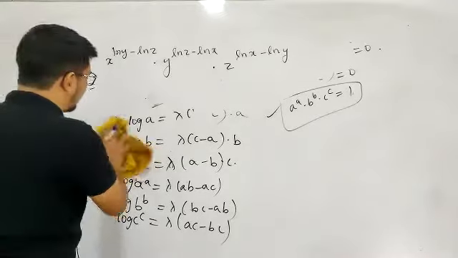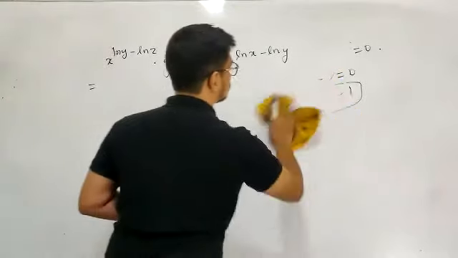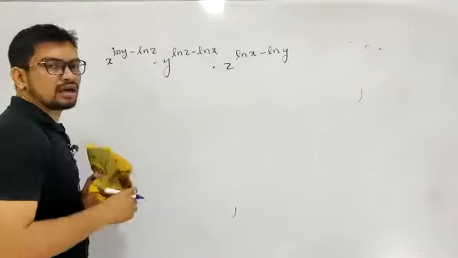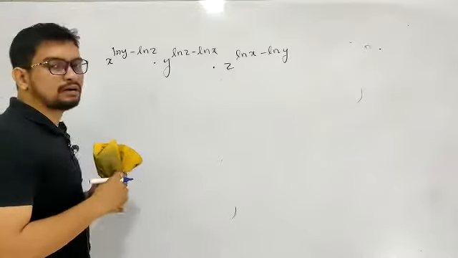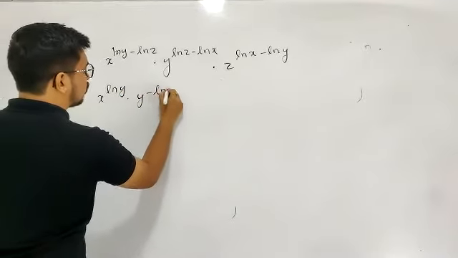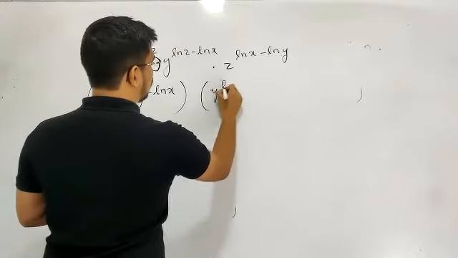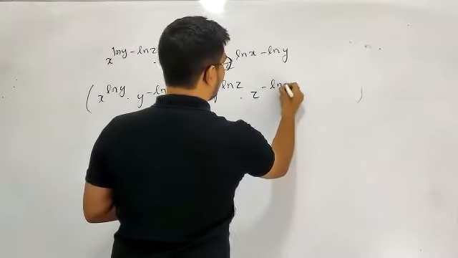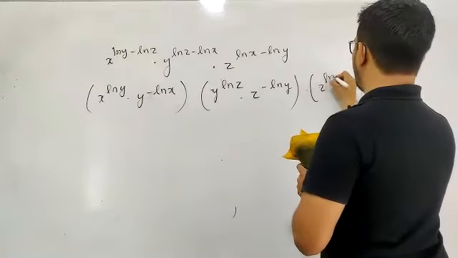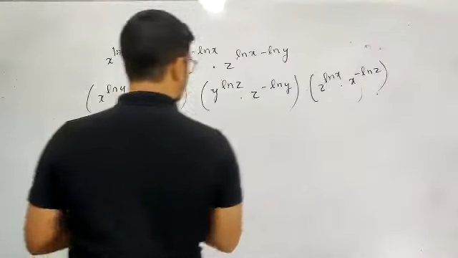Okay, very simple idea. Idea is very simple. So it's all about grouping. The simplification of this comes from grouping. Something like this: x power log y into y power, I'll write it as minus log x. I'll group this. Next, y power log z into z power minus log y. I'll group something like this into z power log x into x power minus log z into x power log z.